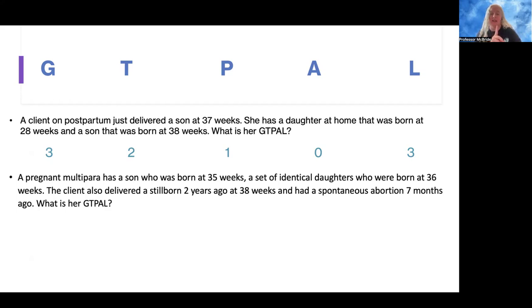Okay. She has a son that was born at 35 weeks. So that's a second pregnancy. She has a set of identical daughters who were born at 36 weeks. So that's twins. It counts as 1 pregnancy. Okay. The client delivered a stillborn 2 years ago at 38 weeks. That's a pregnancy. And had a spontaneous abortion 7 months ago. That's a pregnancy. So her total pregnancies or her total gravida is 5.